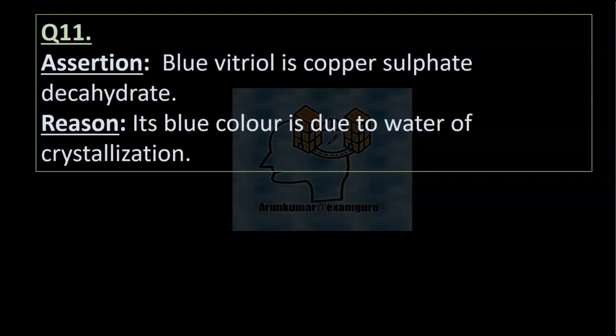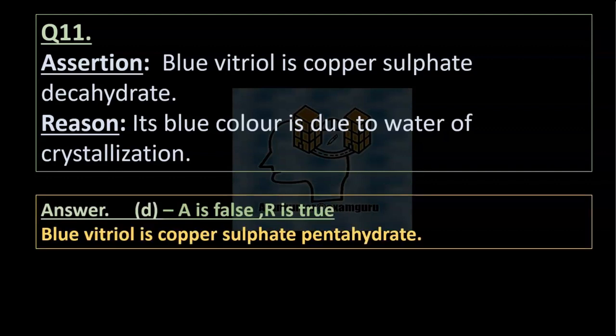Question 11. Assertion: Blue vitriol is copper sulfate decahydrate. Reason: Its blue color is due to water of crystallization. Right answer option D. A is false, R is true. Blue vitriol is copper sulfate pentahydrate.